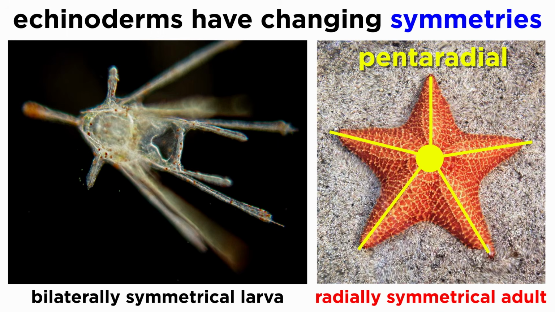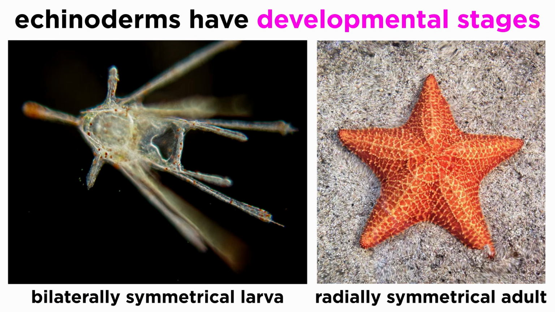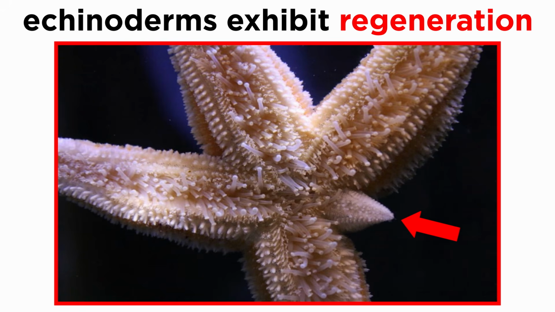As adults, most are unsegmented with pentaradial symmetry, though their larvae are bilaterally symmetrical, and their common ancestor was also bilaterally symmetrical. As such, the echinoderms go through a series of developmental stages that vary by class. In addition, echinoderms are capable of autonomy and regeneration of lost parts.